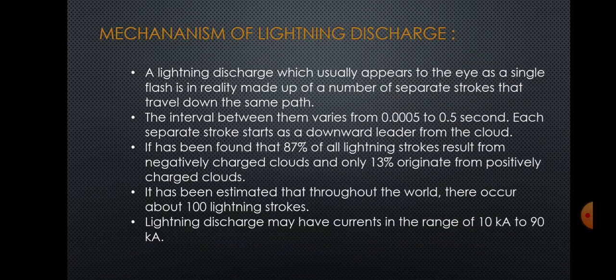Mechanism of lightning discharge. Let us now discuss the manner in which a lightning discharge occurs. When a charged cloud passes over the earth, it induces an equal and opposite charge on the earth below. Negatively charged cloud inducing a positive charge on the earth below it. As the charge acquired by the cloud increases, the potential between cloud and earth increases and therefore the gradient in the air increases. When the potential gradient is sufficient to break down the surrounding air, at the value of 5 kilovolt per centimeter to 10 kilovolt per centimeter, the lightning stroke starts.